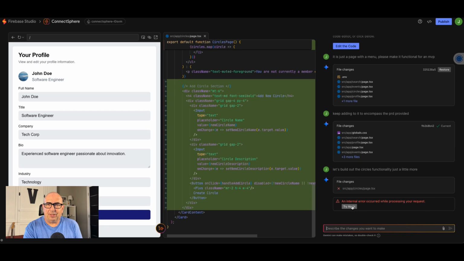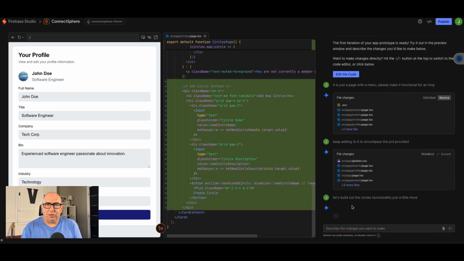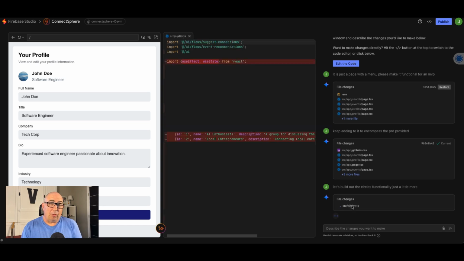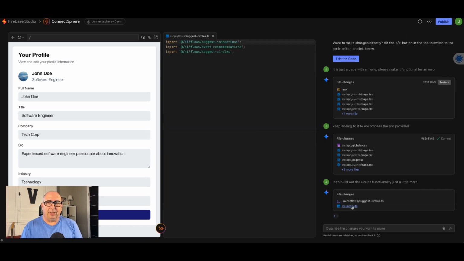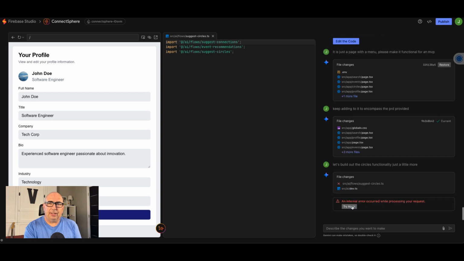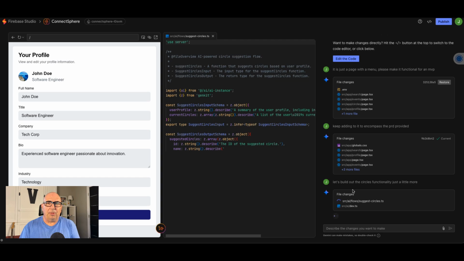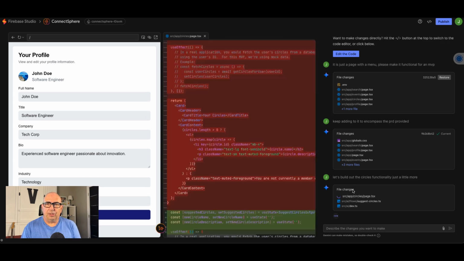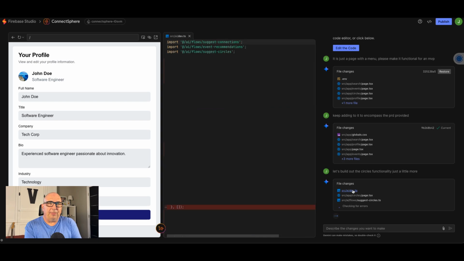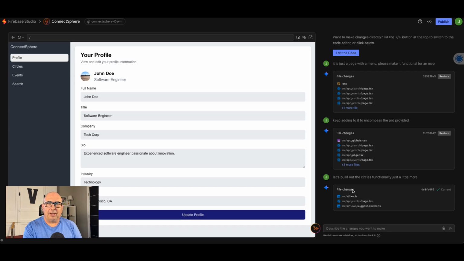Here you go. We got this internal error. I think that is a traffic issue when there's a lot of people on, but so far, at least when I click try to fix, it fixes and keeps going. So here we go. We see another problem there, but what it's working on is the circles page. So that's good. It's going the right way. It's still working on the circles page. It's updating the dev TypeScript here so that it's bringing everything in correctly. And now it is done. So you saw that in real time. That's about how long it took to do that iteration.